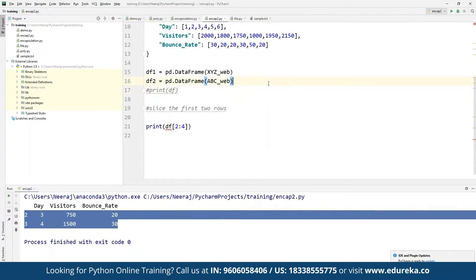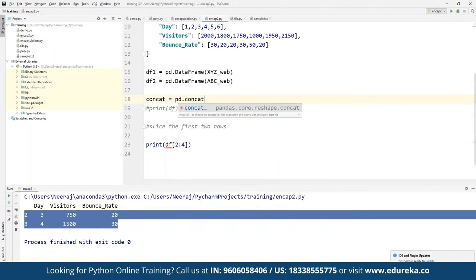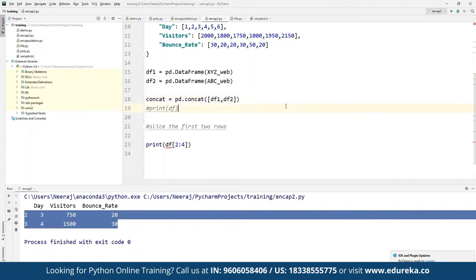Now if we want to concatenate both of them together, we can add a simple function using concat. We can define concatenate as a simple data frame by using pd.concat, and define what exactly we want to concatenate. We want to join which 2 data frames: df1 and df2 as well. So we can define this as a part of the concatenate function.